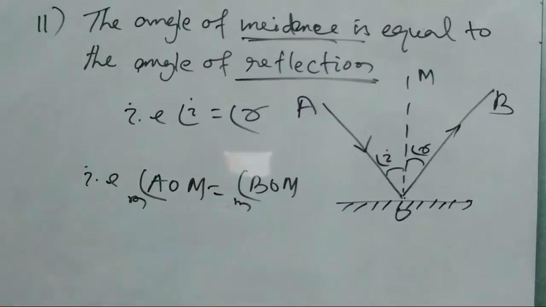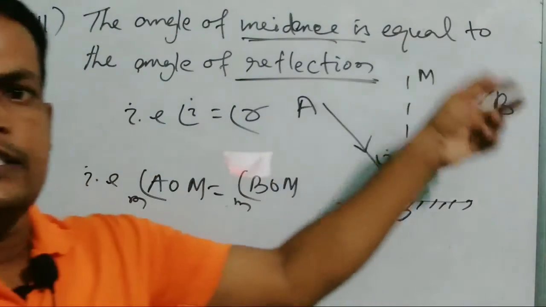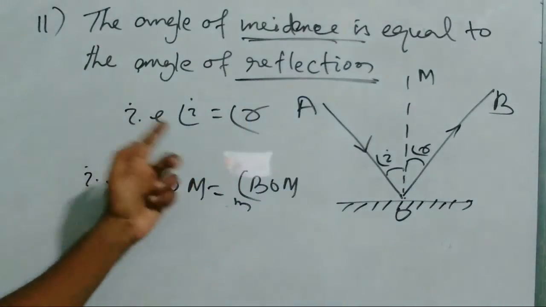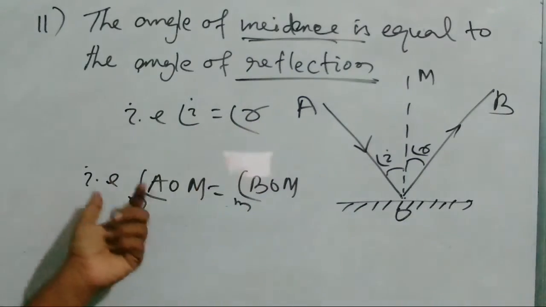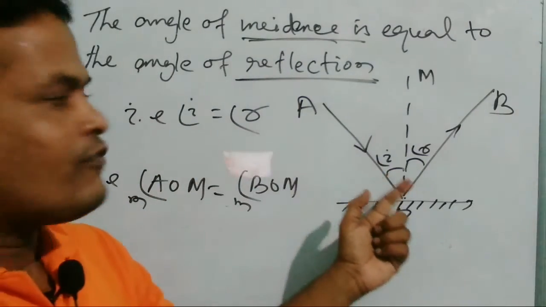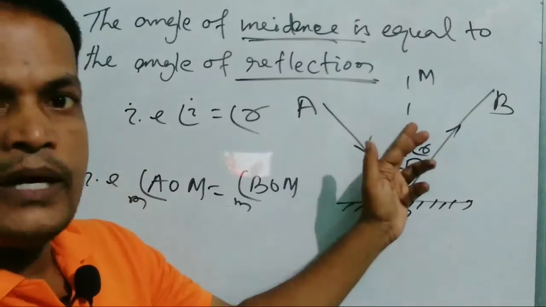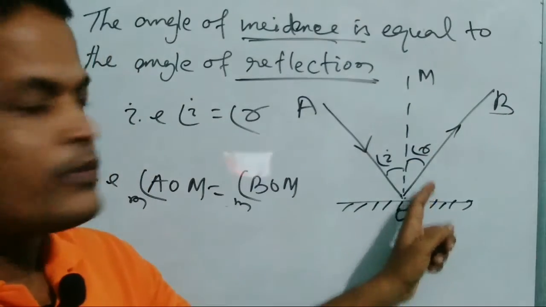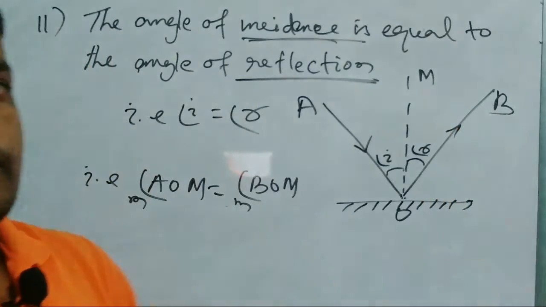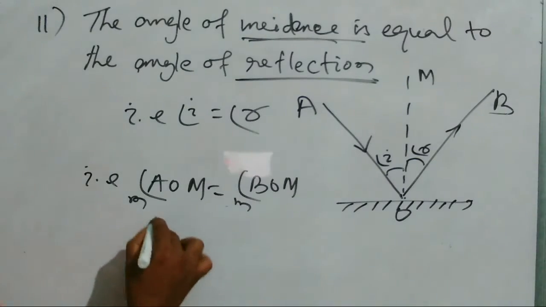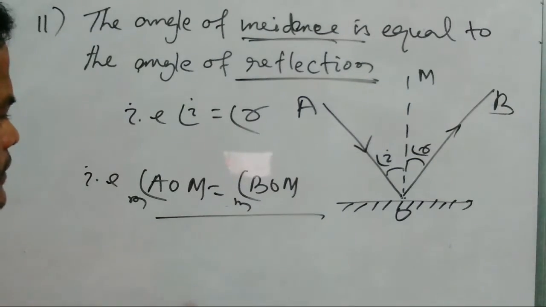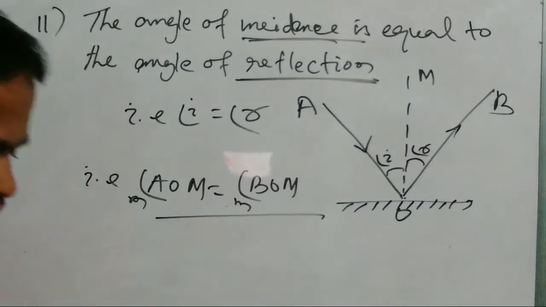That is, the second law defines that the angle of incidence is equal to the angle of reflection, that is angle I is equal to angle R. The angle of incidence is the angle formed by the incident ray with the normal, and the angle of reflection is formed by the reflected ray with the normal. So this is the second law of reflection.